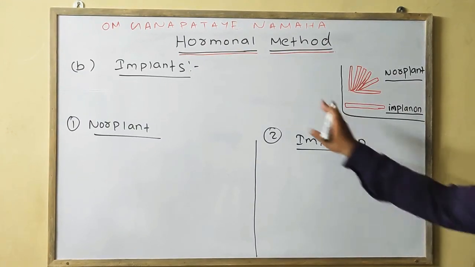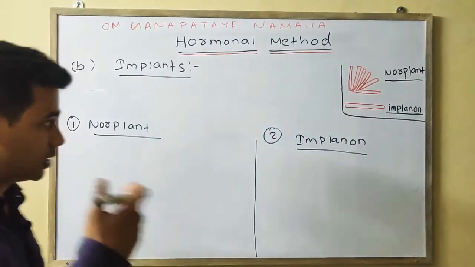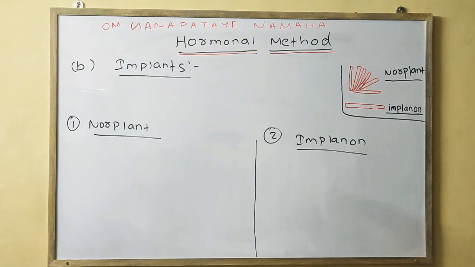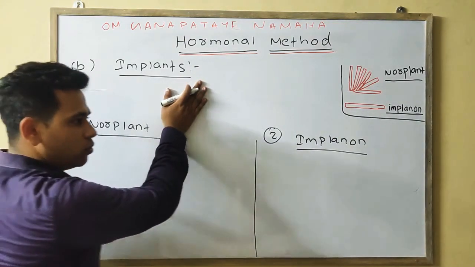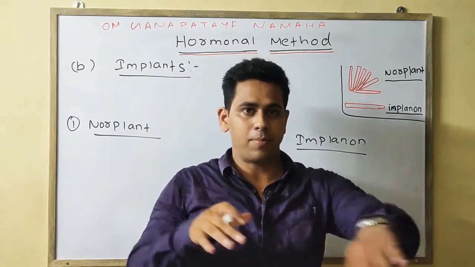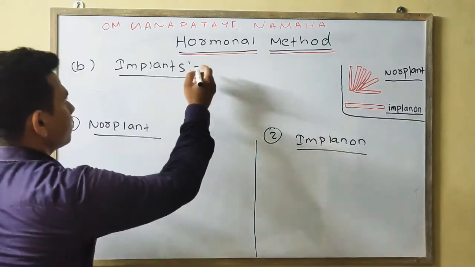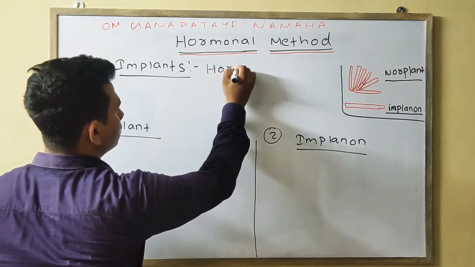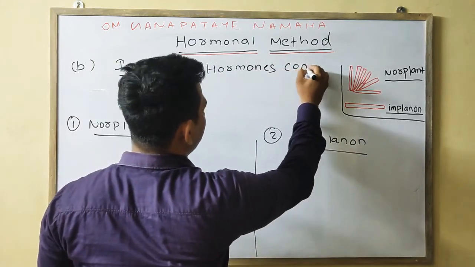Next we will discuss the hormonal method, the implants, under our second one. First we have discussed the injectable, second one is your implant. Implant means the hormone containing devices which are implanted subdermally, means below the dermis layer.